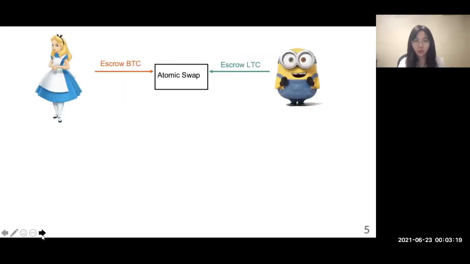Suppose Alice wants to exchange her Bitcoins with Bob's Litecoins. They decide to use atomic swap to help them do that. By the atomic swap protocol, Alice and Bob first escrow their coins. After that, if all of them are compliant, their assets are swapped. If any of them deviates, they will get their original assets back.